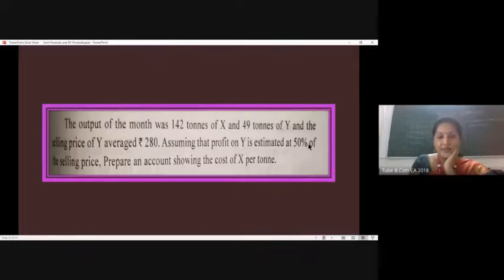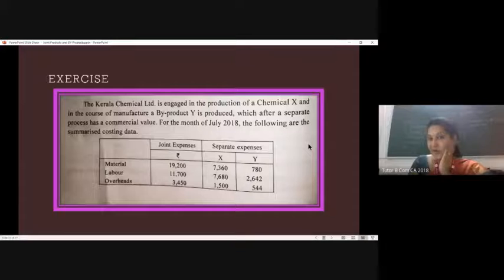Now, as we did yesterday, here also we can see there are subsequent expenses of X and Y. In yesterday's class, we called them further processing expense. That is, after the product is split off from the main process, there requires some kind of processing in order to make it suitable to the market.